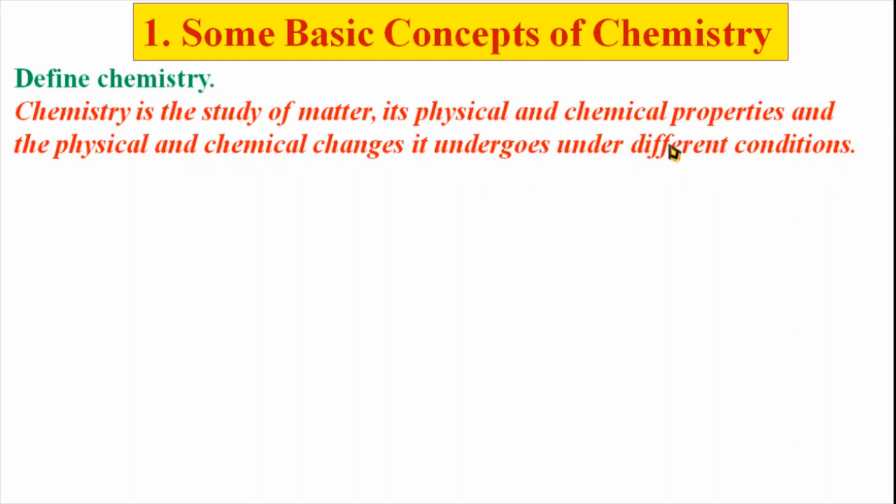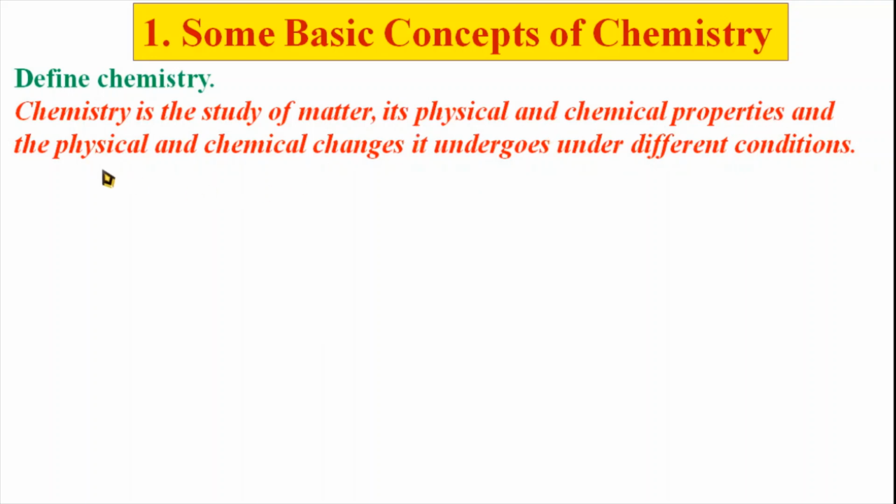It means that chemistry is the study of matter. What exists in nature, or what has a mass and occupies volume, is called matter. That matter is under study in chemistry, that is, the study of matter.